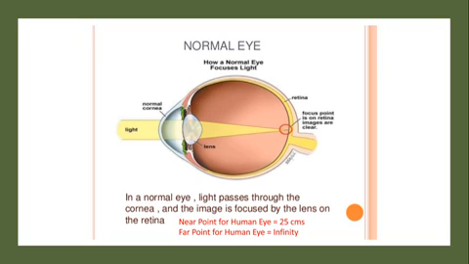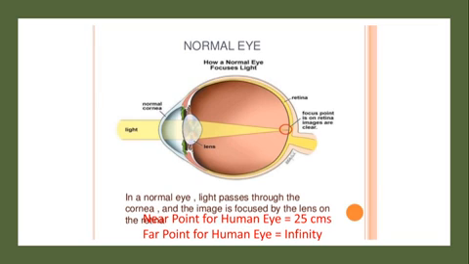For a normal human eye, the near point is 25 centimeter. That is, a person can read carefully or see clearly an object which is placed at a distance of 25 centimeter from the eye. The far point of the human eye is infinity. We have the ability to see the objects which are at infinite distance from us.